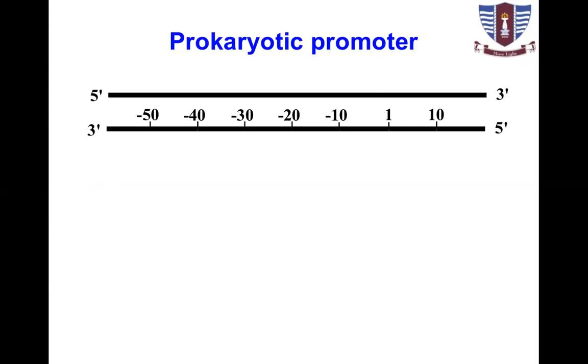Prokaryotic promoters have certain particular characteristics. Likewise for eukaryotic promoters, if this is the start of the transcription, this is downstream. On downstream, it is plus sequence, and on upstream, it is minus sequence. All the nucleotides present before the start of the transcription are represented with minus, like minus 1, 2, 3, 4, 5, and 10. And on the right side, downstream, they are represented with a plus sign.